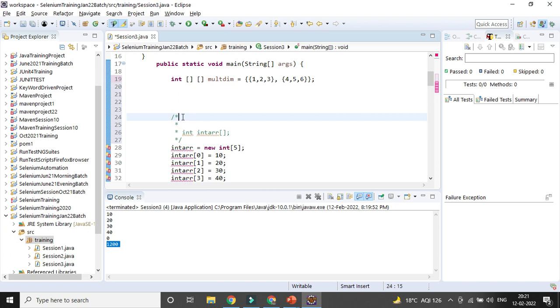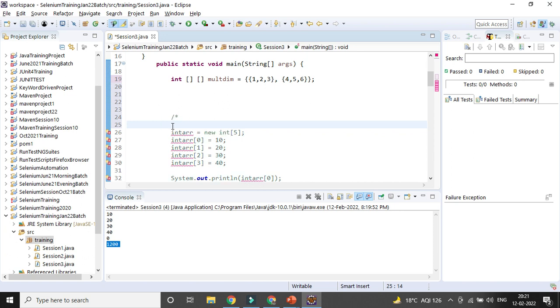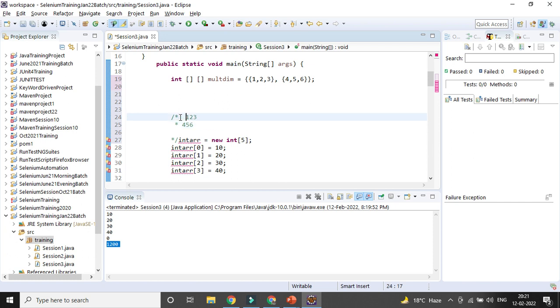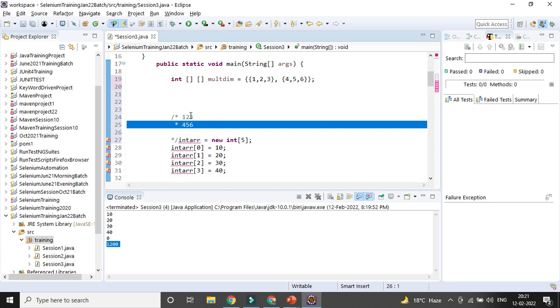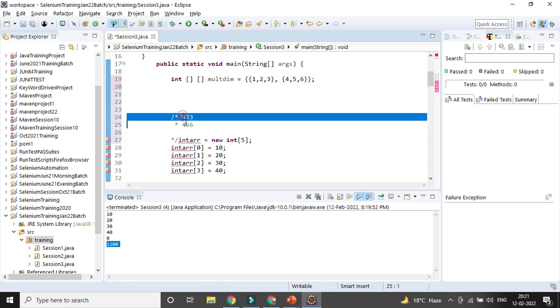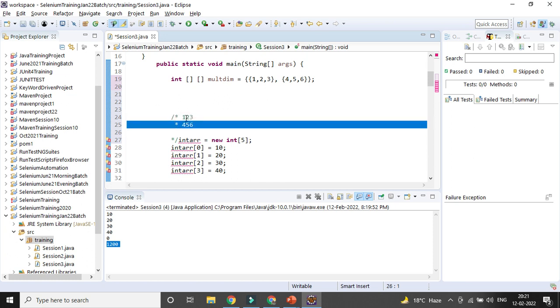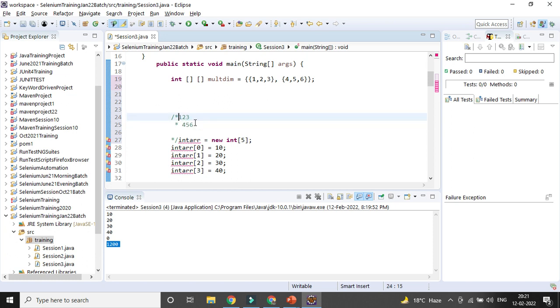So it will be one, two, three, and then the values will be 4, 5, 6. So you can see this is one row. Row is 2, column is 3: 1, 2, 3. So that's how it will be presented actually. 1, 2, 3 is one row, and 4, 5, 6 is another row. Column-wise it is 1, 4, 2, 5 and 3, 6. Okay, so that is the multi-dimensional array.